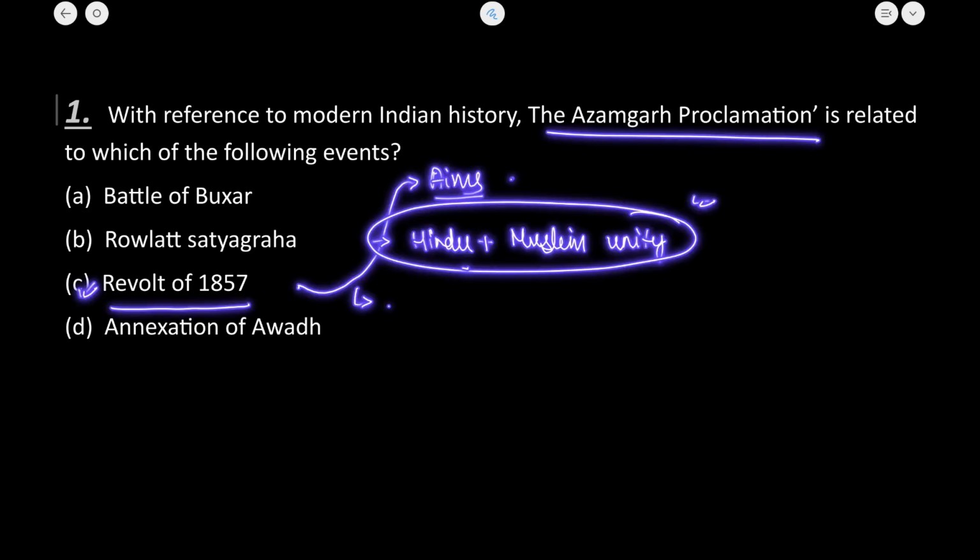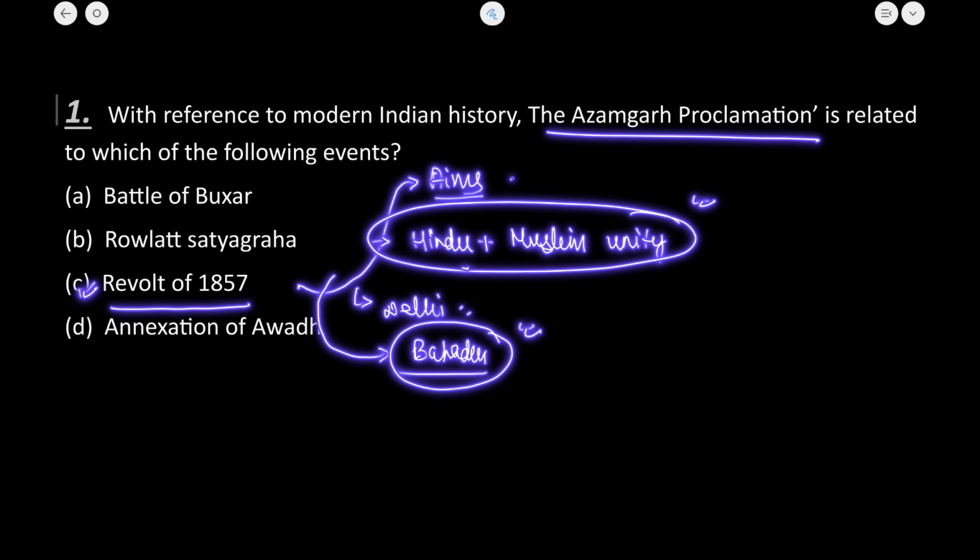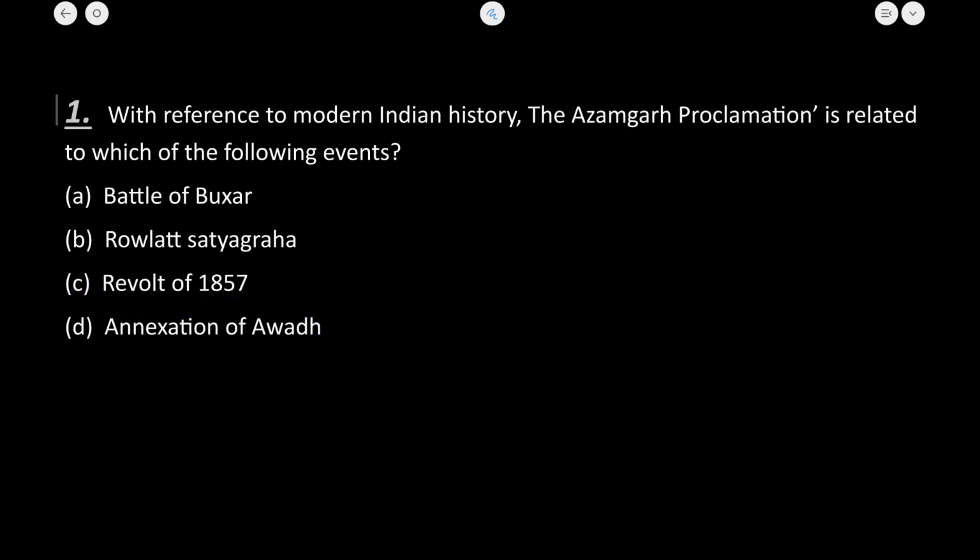It was published in the Delhi Gazette, but you don't need to know that much. The main outline of this proclamation was that Bahadur Shah Zafar was provided the central leadership during this war. So this is the first question.